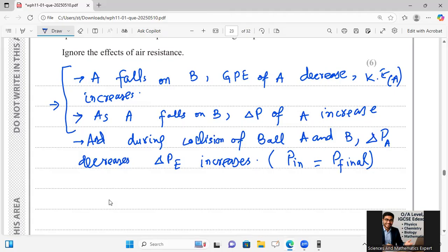And the kinetic energy of A is transferred to B also, and the total kinetic energy before collision is exactly equal to the kinetic energy after collision. So both the law of conservation of energy and the law of conservation of momentum are holding, and this is a perfectly elastic collision of all of these balls.